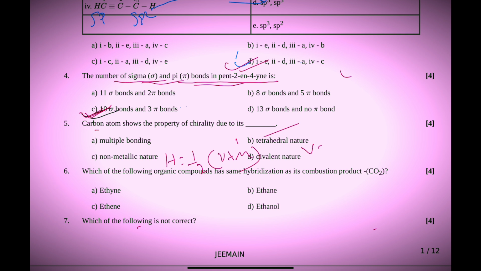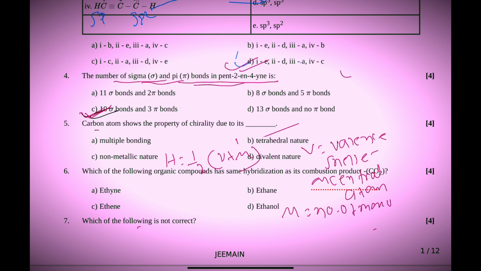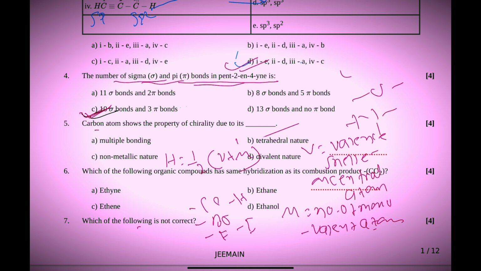V is the valence shell electrons on the central atom, and M is the number of monovalent atoms. A monovalent atom has valency 1, like chlorine, bromine, fluorine, iodine, hydrogen. Divalent is like oxygen, trivalent like nitrogen. So we are talking about monovalent.